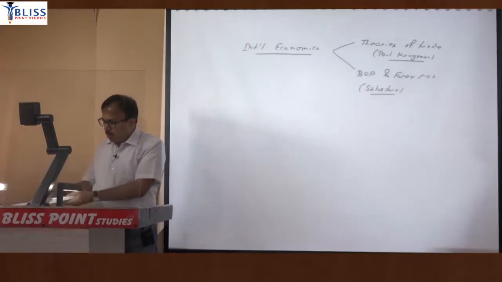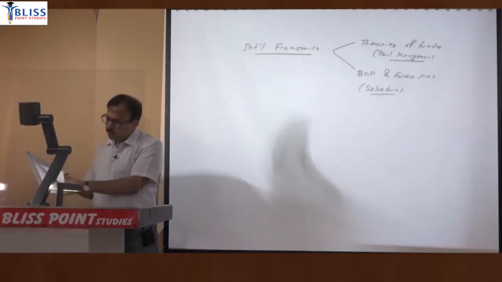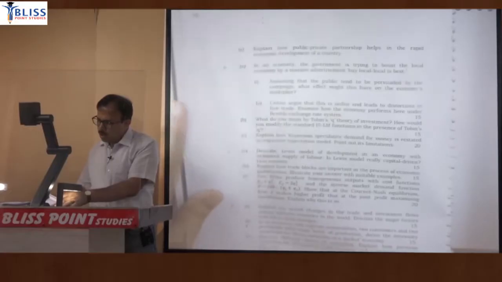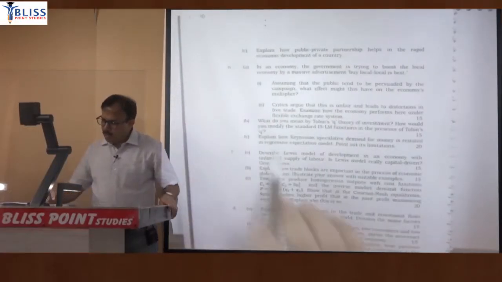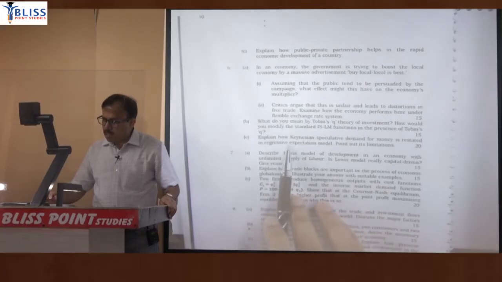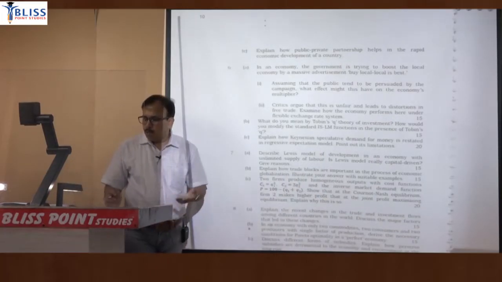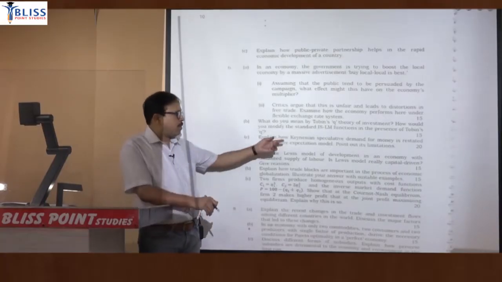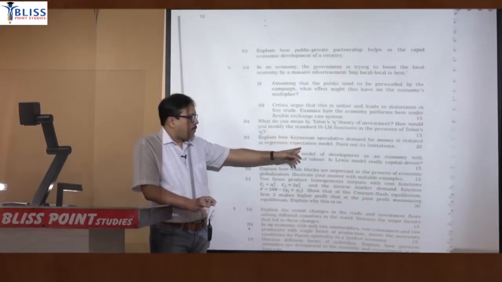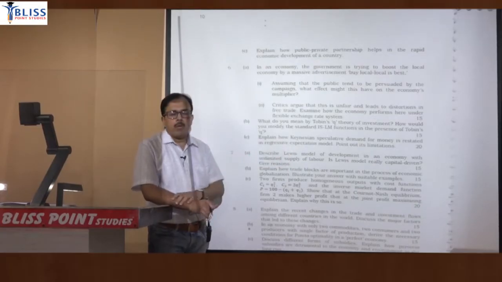The question basically what I am trying to show is, this was a question in section B. Explain how Keynesian speculative demand for money is restated in the regressive expectation model. अब स्पेकुलेटिव डिमांड फॉर मनी का कंसेप्ट ये ट्रेडिशनल क्वेश्चन हो गया, बट ये क्वेश्चन अब इस कंटेक्स्ट में पूछा गया रिग्रेसिव एक्सपेक्टेशन मॉडल के फॉर्म में एंड पॉइंट आउट द लिमिटेशन.